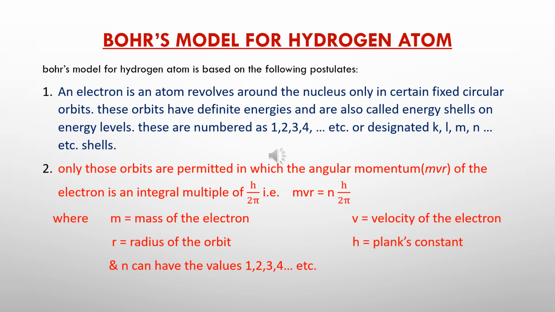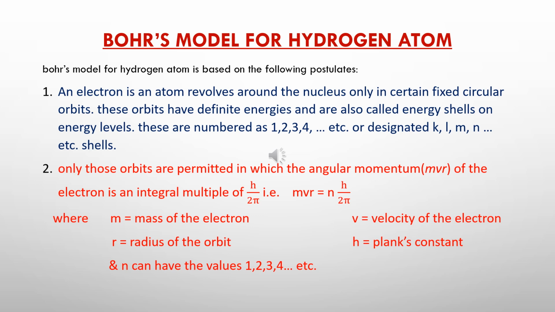That is, we can write the equation as mvr equal to nh divided by 2 pi, where n stands for the number of the energy shell.